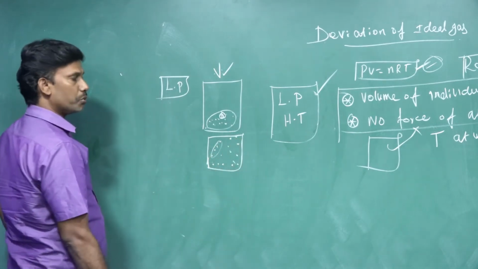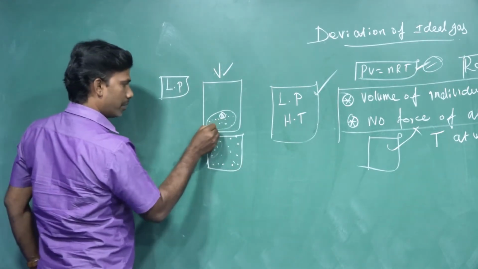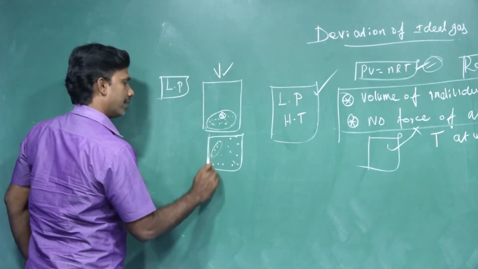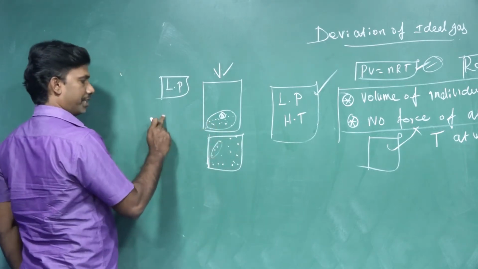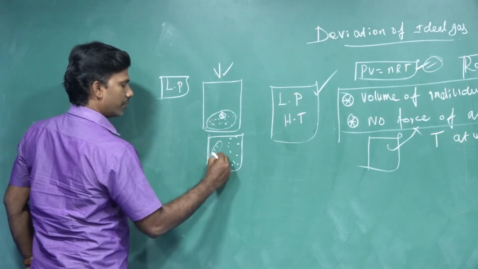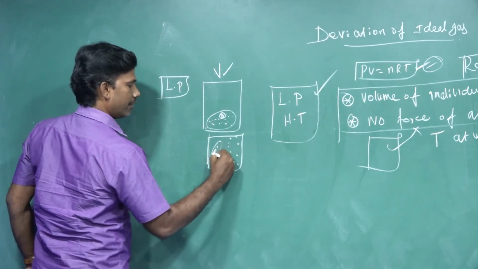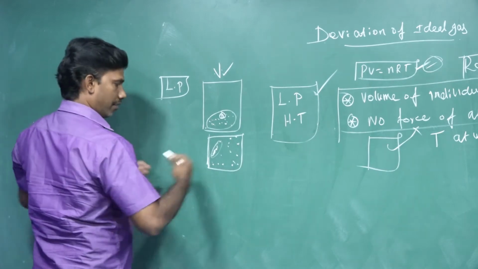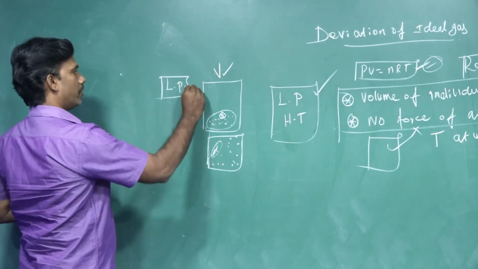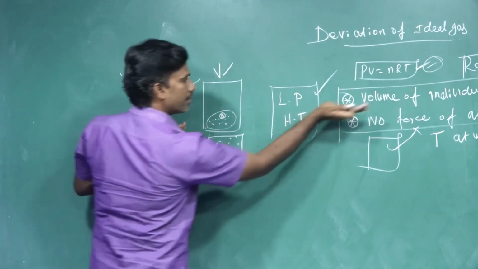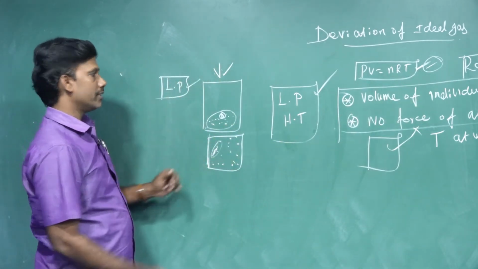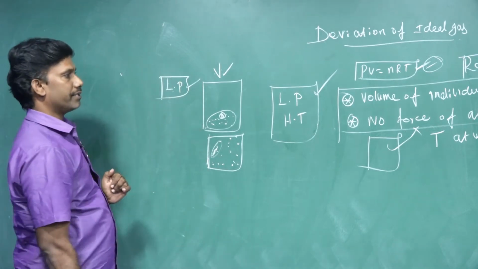If the molecules are very close to each other, there will be a force of attraction. But the volume of the container is greater at low pressure, so the gas molecules are far away from each other. The force of attraction decreases when the distance increases. That's why at low pressure it obeys these assumptions: the volume of the gas is neglected and there is no force of attraction. So at low pressure they tend to behave as an ideal gas.